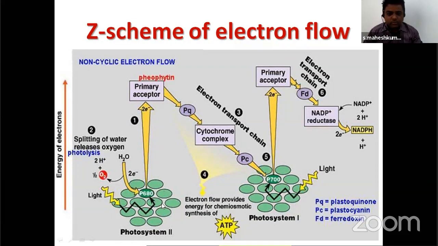Already I told you, chlorophyll molecules, carotenes, xanthophylls, and proteins make up a light harvesting complex. Now, when sunlight falls on this reaction center, called P680, it absorbs a maximum of 680 nanometer wavelength of light.